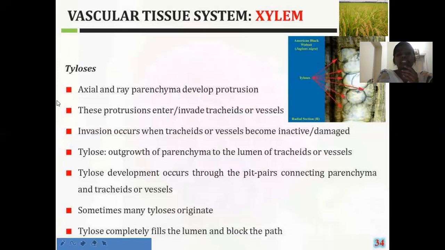Okay, here the tylosis is also accumulated with some secondary materials like gums, resins, and other substances like tannins. Due to this accumulation, it will give one characteristic odor to that particular wood.